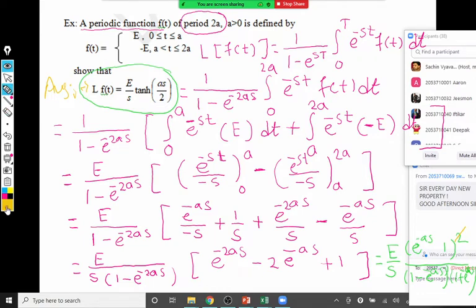So first thing, yes, you should write 1 minus e raised to minus as bracket square like that so that it will get cancelled. Okay, so I will rearrange it.